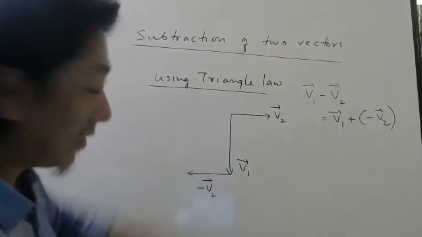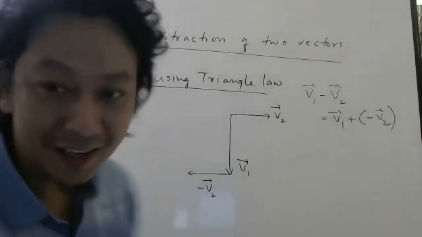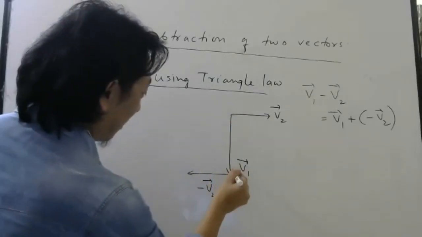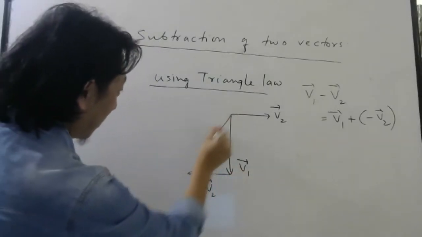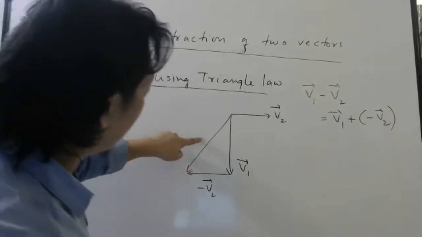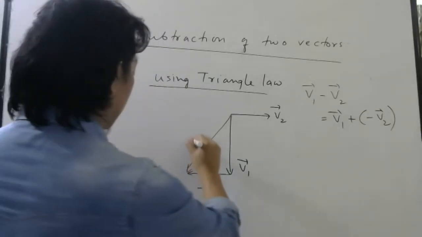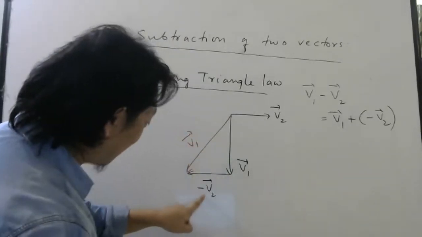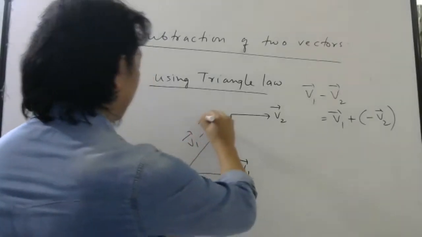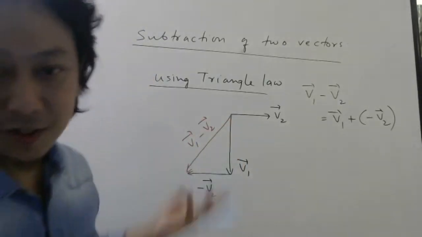This vector is the same as this vector. So the reason why I did this is now I can use triangle law. This vector plus this vector is this vector. Right? So this vector is this plus this, which means this plus minus V2. Now, so this also we can use.